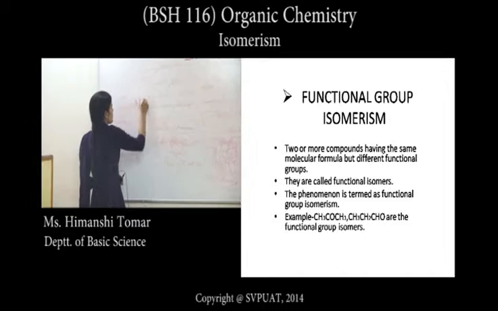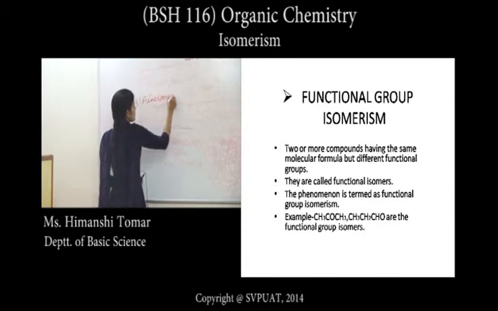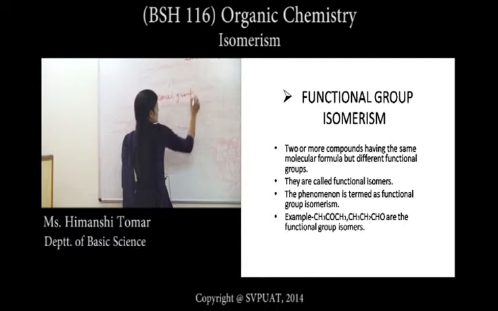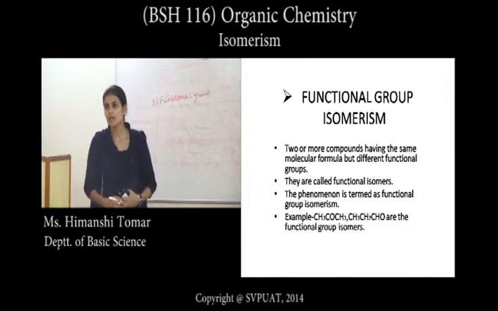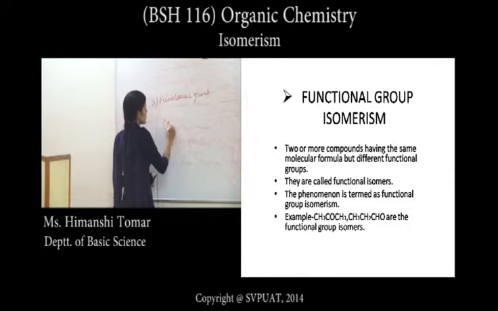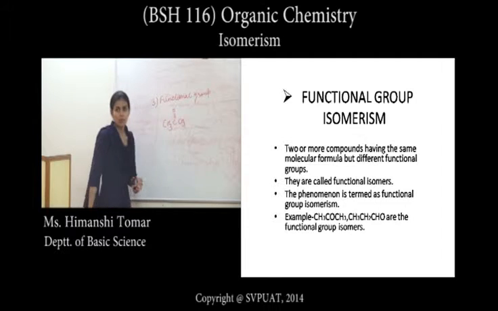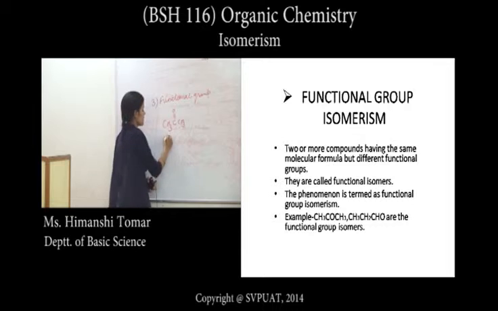Third, we study functional group isomerism. In this type of isomerism, the molecular formula is the same, but the functional group is changed. Like CH3, C double bond O, CH3: the name of this compound is propanone because a keto group is present.